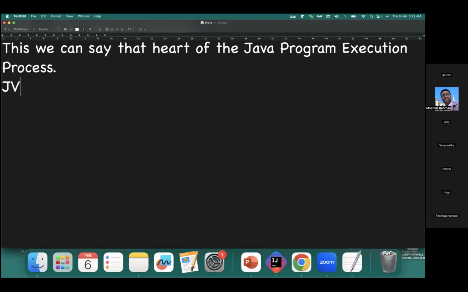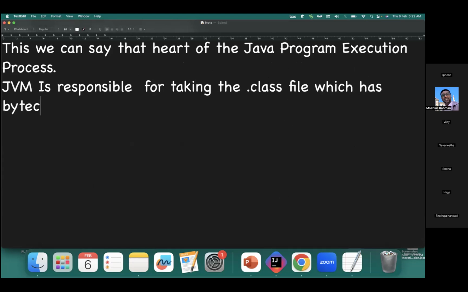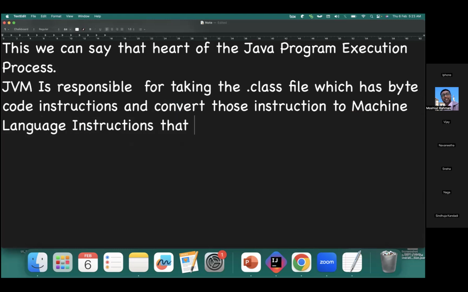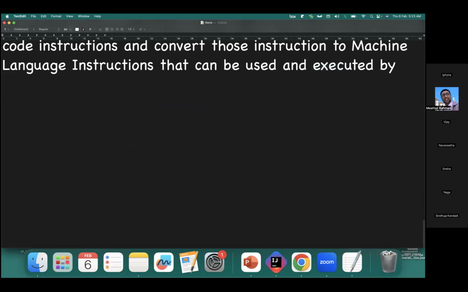JVM is responsible for taking the dot class file which has bytecode instructions, and converting those instructions to machine language instructions, so that they can be used and executed by the microprocessor.